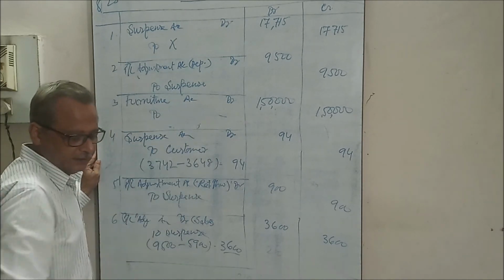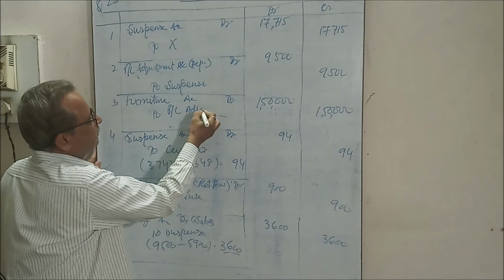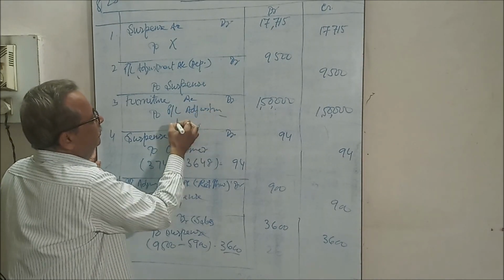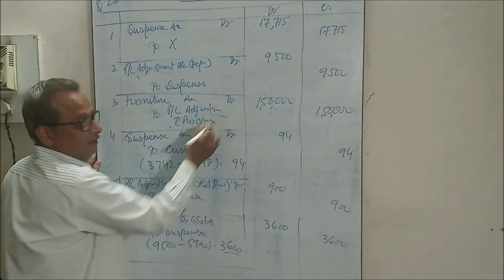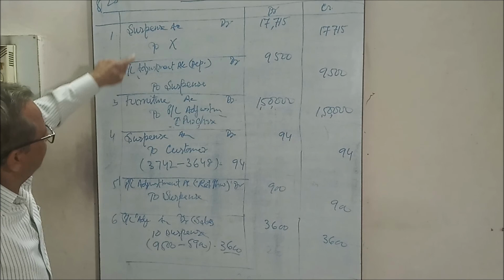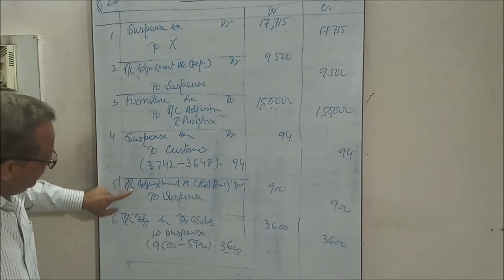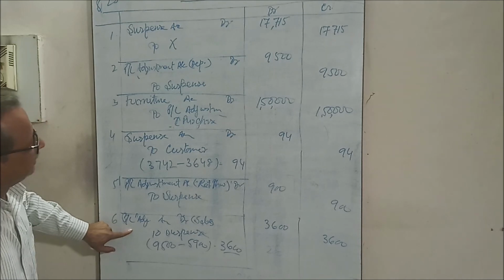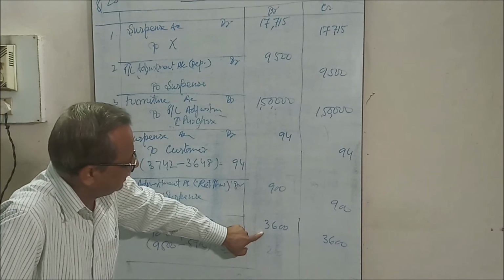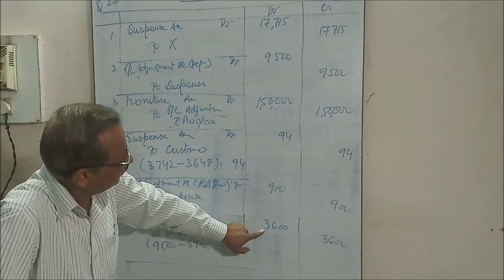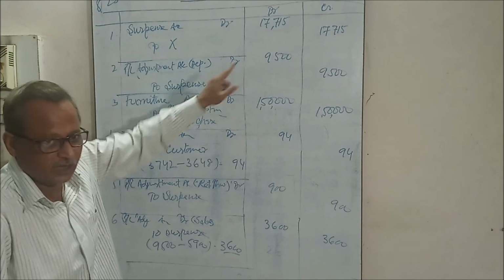To PL adjustment. All these are nominal items. PL adjustment account in place of purchases. It is affected. PL adjustment debit. The figures are 9,500, 900 and 3,600. Total figure is 14,000.